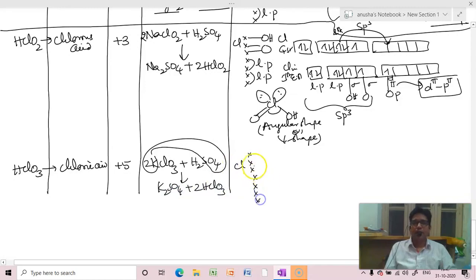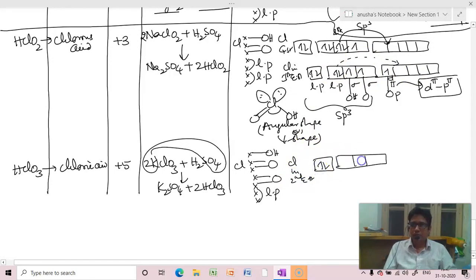Chlorine with 7 electrons, 1 OH and 2 double bond O's. So there are 5 unpaired electrons. So to get, in first excited state there were 3 unpaired. So in the second excited state we'll get 5 unpaired. So chlorine in second excited state. Oxygen pi bond.